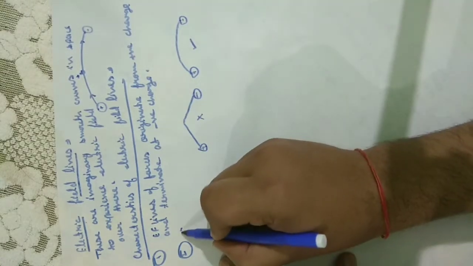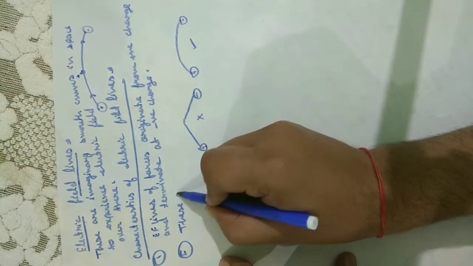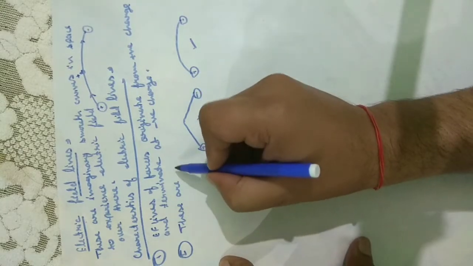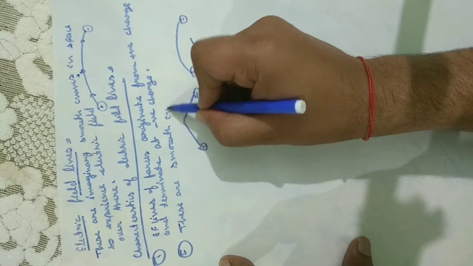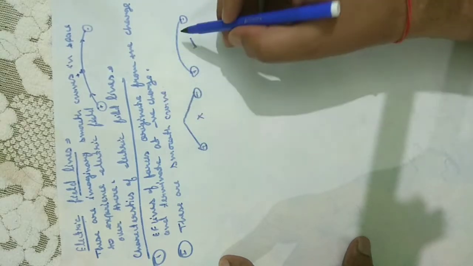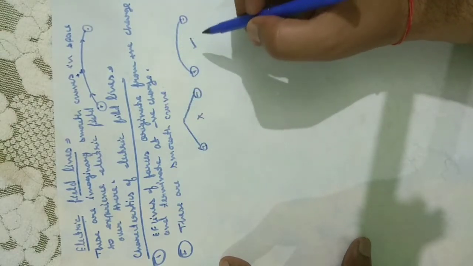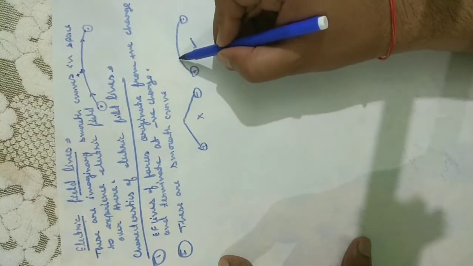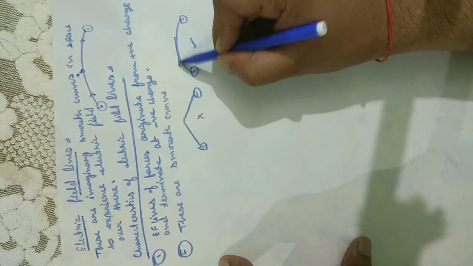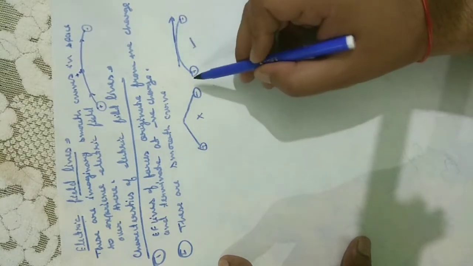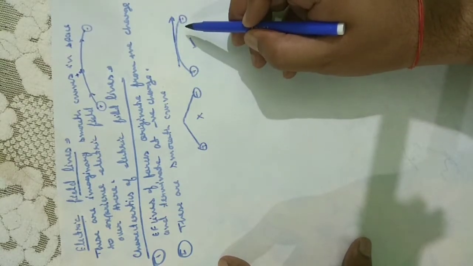These are always smooth curves. And the tangent at any point gives the direction of field lines. If we draw a tangent at any point, it will be the direction of the electric field.